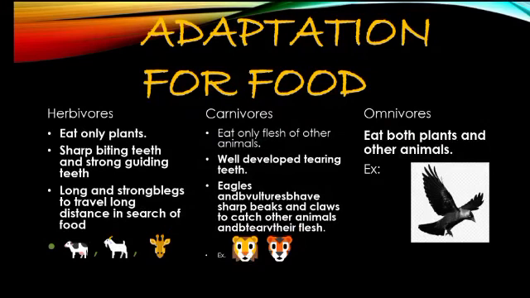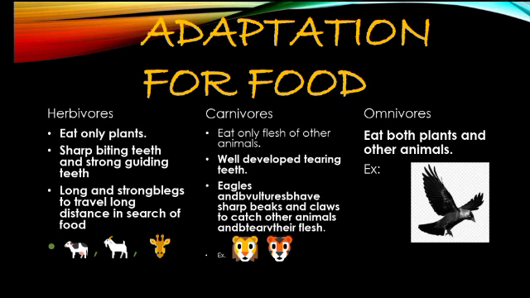Now let us talk about adaptation for food. As we know, depending on the food, we can divide the animals into three types: herbivorous, carnivorous and omnivorous. Herbivorous animals eat plants only. So if they are eating plants only, they have to cut the plants, they have to cut the grass, so they need very sharp incisors. Incisors are the front four teeth, which we have learned in the second chapter.